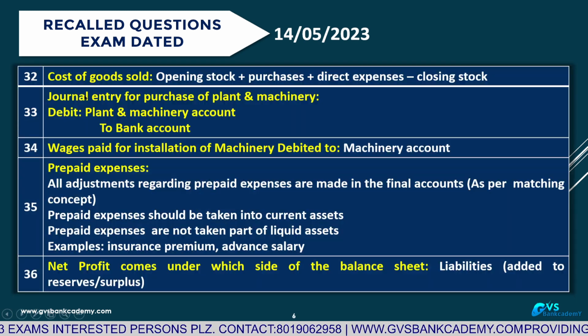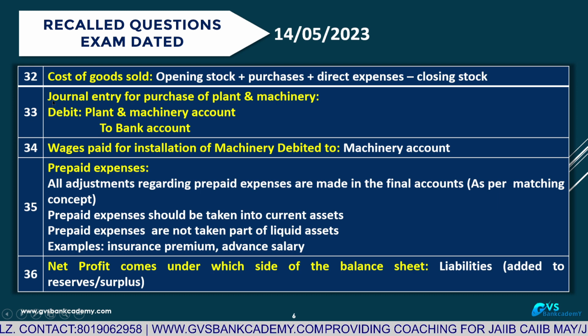32. Cost of goods sold, how are we going to calculate? Opening stock plus purchases plus all direct expenditure related to trading account minus closing stock. Cost of goods calculation is very, very important. One more compulsory question.